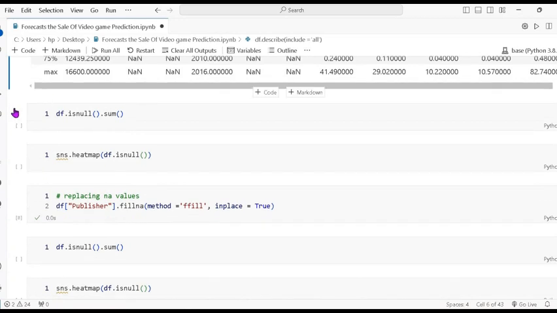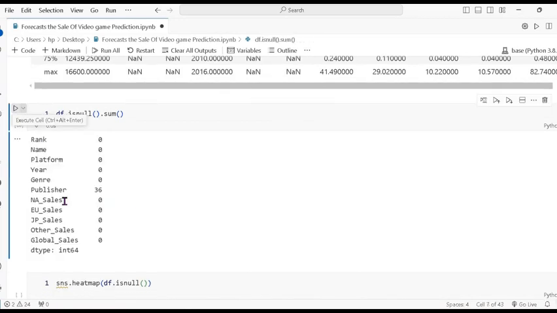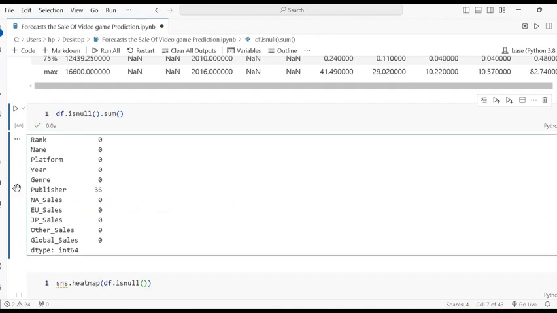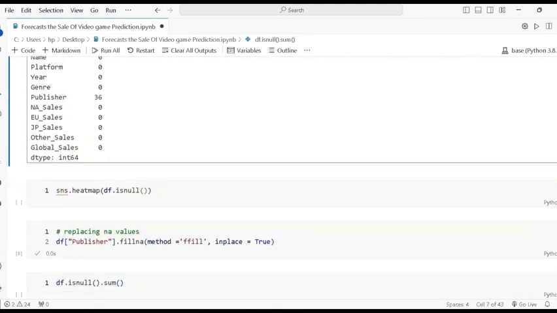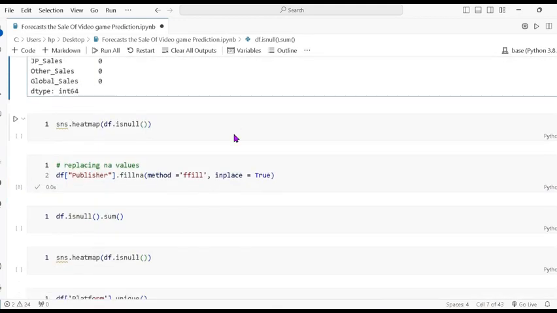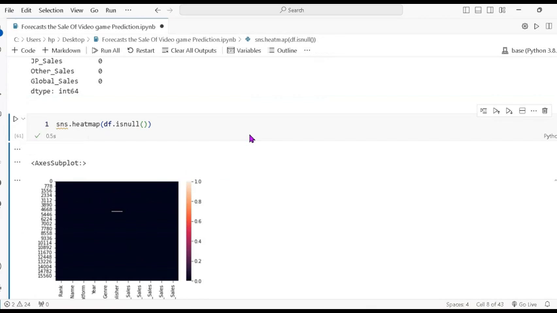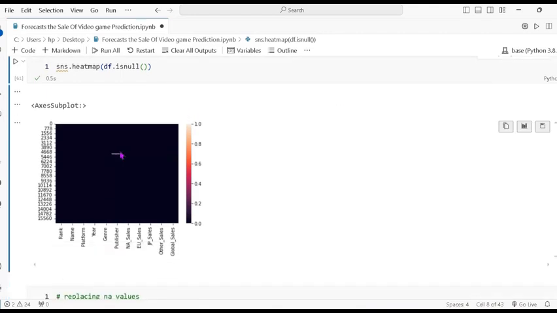Next, we check whether there is any null value. So there is only one column with null values, which is publisher. The publisher has 36 null values. Now we see by visualization how it looks if we have null values. So you can see there is a hyphen-like line. This is the publisher, it shows that the publisher has null values.